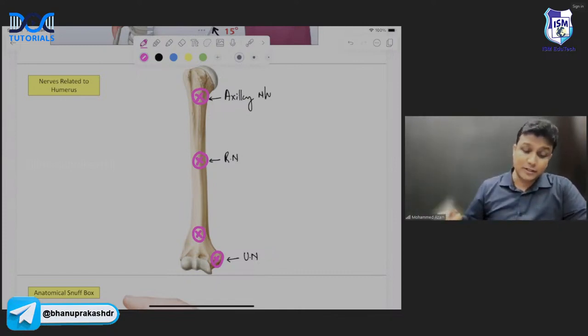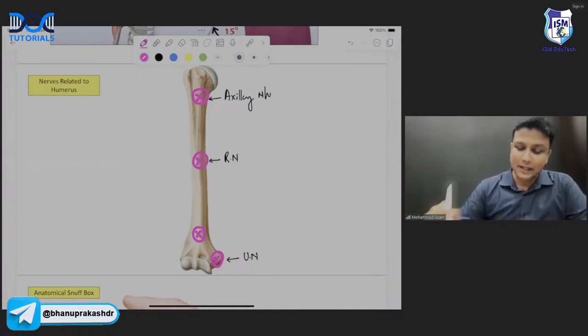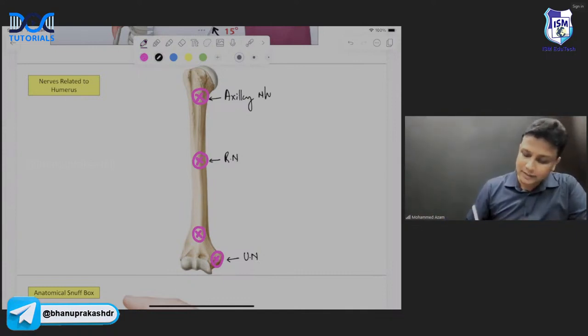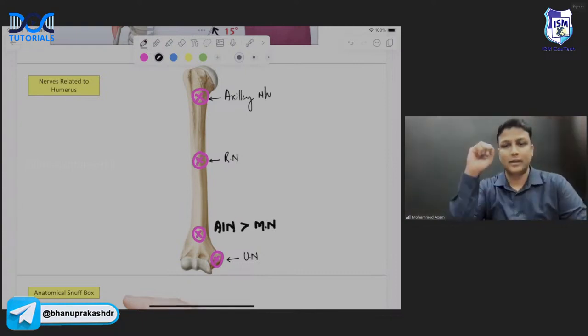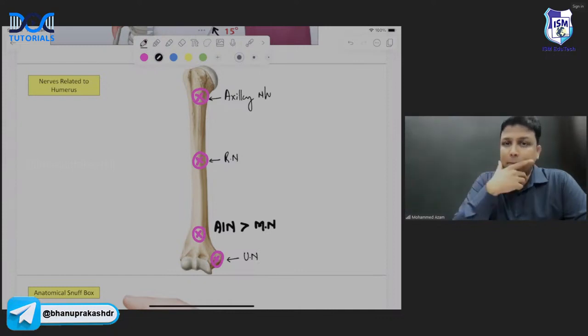Supracondylar fracture में कौन सा? Some people are answering here median. Okay. Median nerve will be actually giving a branch that is AIN, anterior interosseous nerve. That is a better option when compared to the median nerve, sir. So in supracondylar fracture, remember AIN is actually a better option when compared to the median nerve, sir.